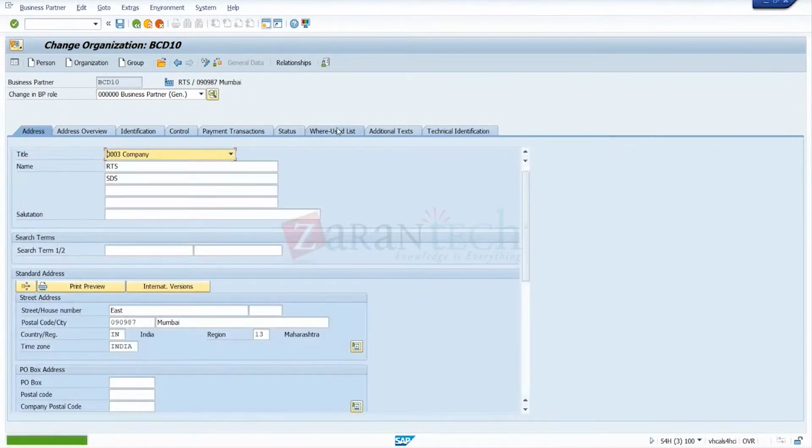And yesterday I asked about the address overview, can I add the billing address over here? Yeah, that's what I told. During the transaction, I'll show that. During the sales transaction, we have to create the sales order, then only I can show that. So I'll show the address-related part during the transaction. Okay, fine.